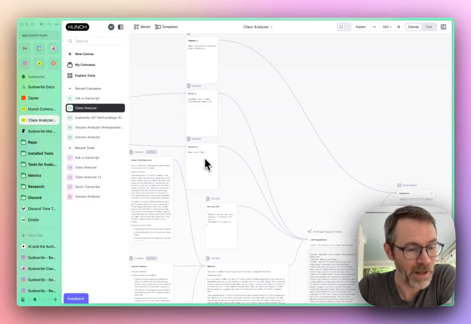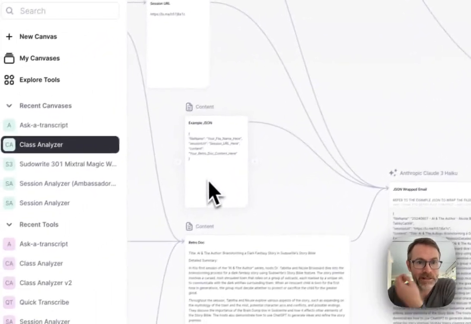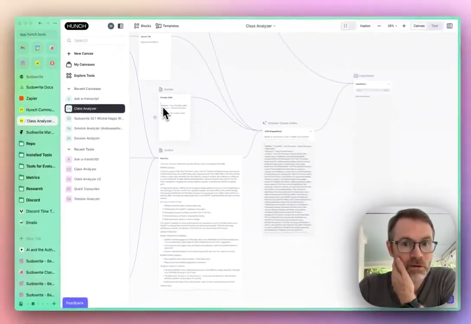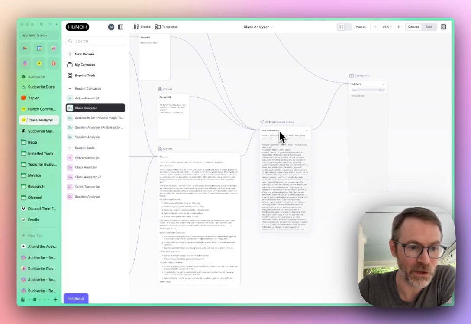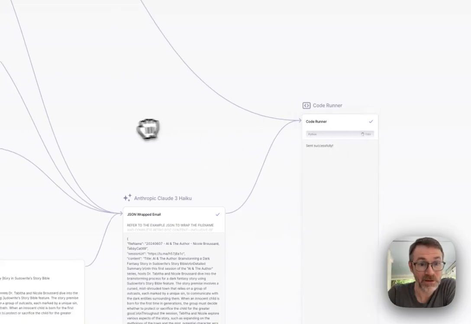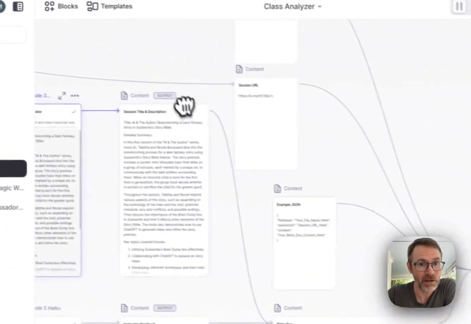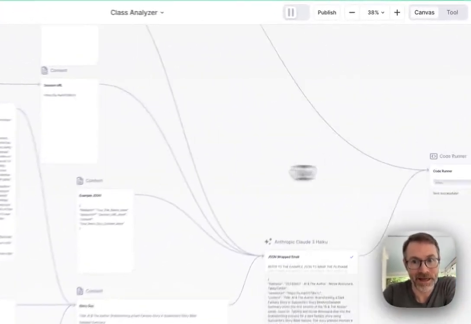The session URL is passed through exactly as is, and our webhook URL lives in a block up here. I provided an example JSON structure here, and I make a Claude 3 Haiku call to wrap the retro document in this JSON structure. The final step of all this is then a code runner block. While the outputs on the tool page end here, the process continues beyond that.